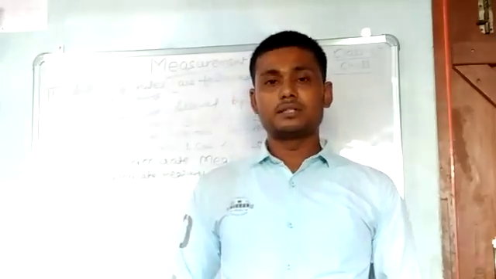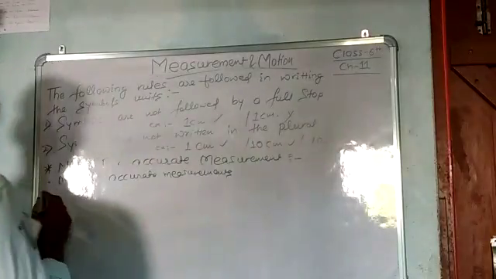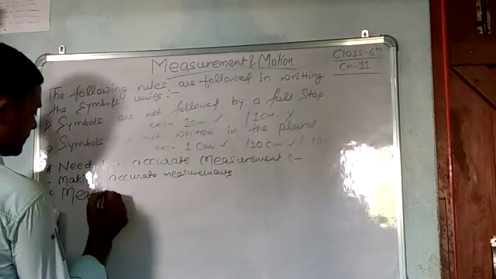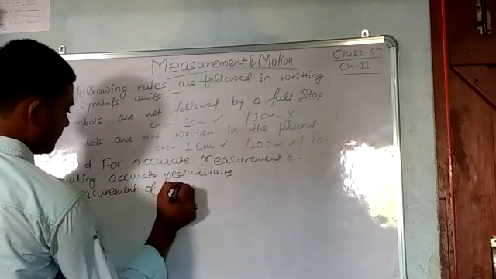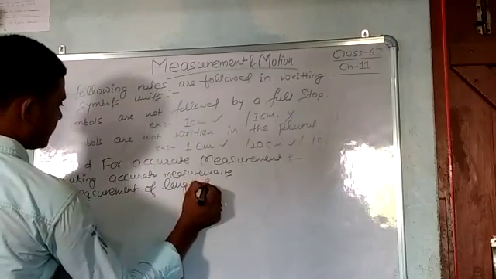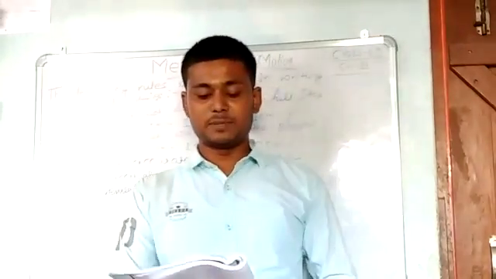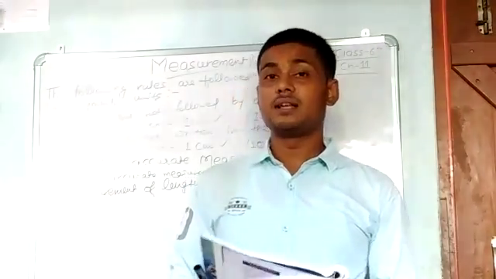Now the first topic is measurement of length. Width, which is also known as breadth, depth, thickness, distance and height, are all measurements of length.